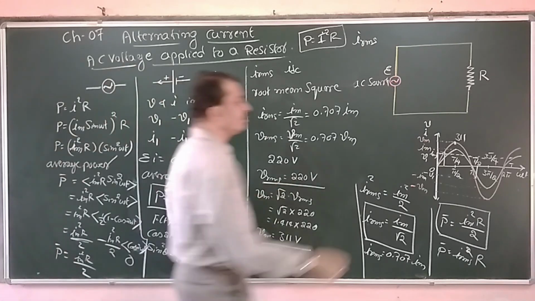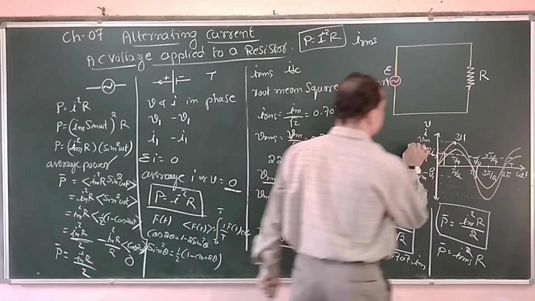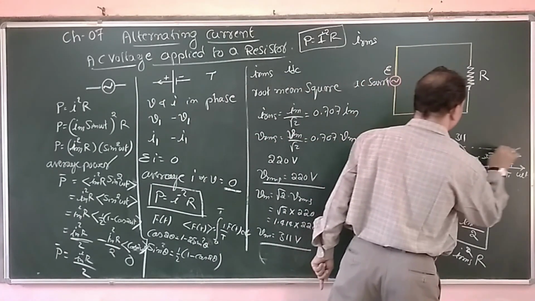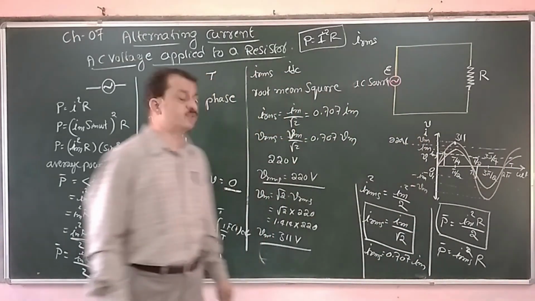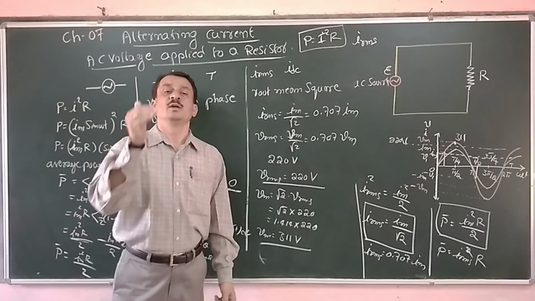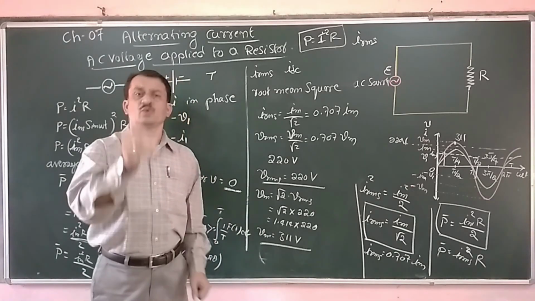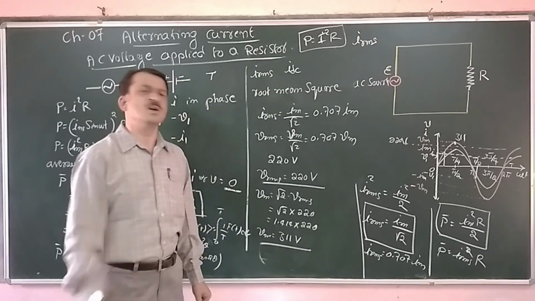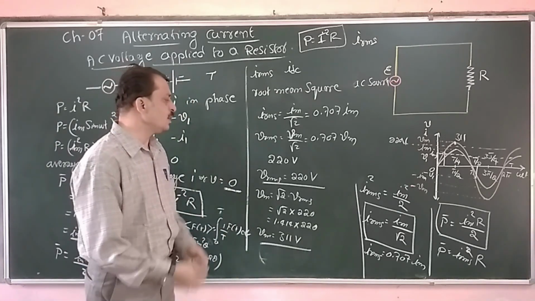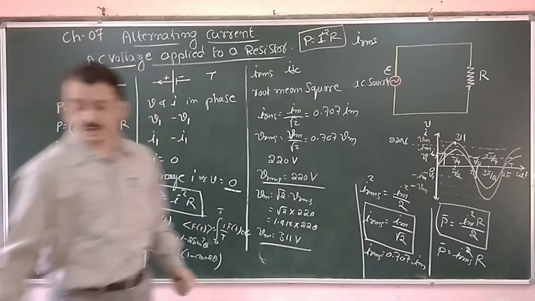Then 220 volts is the RMS value of the voltage. Therefore, an AC source of 220 volts means it is the RMS value. Similarly, current is also the RMS value. It is not the peak value, you should remember.